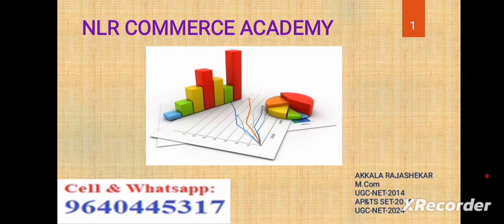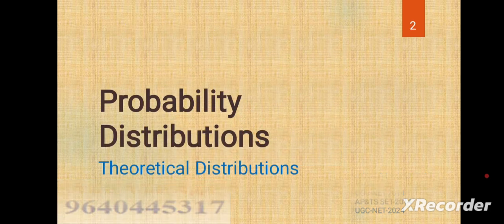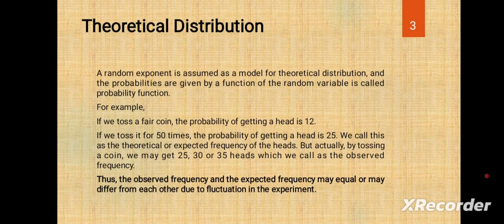Today we have started the theoretical distributions from business statistics. Theoretical distributions are also known as probability distributions.